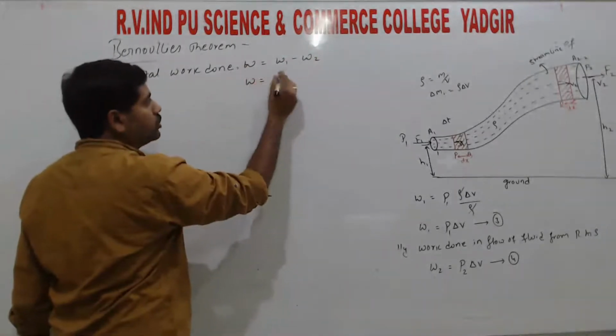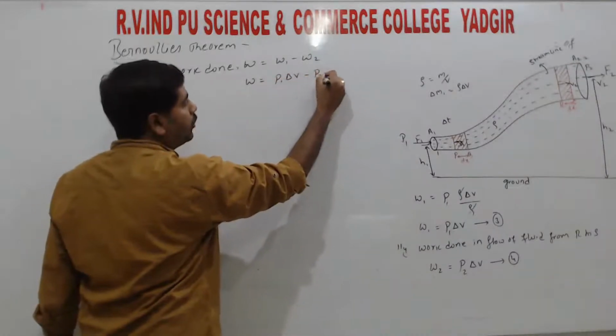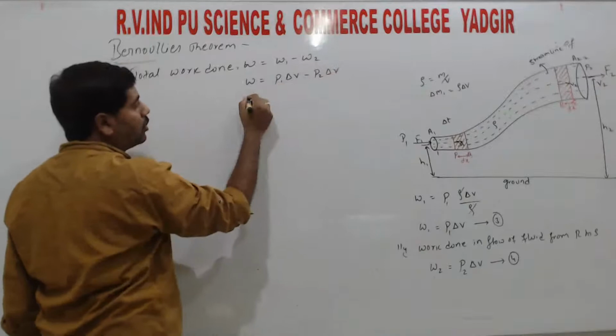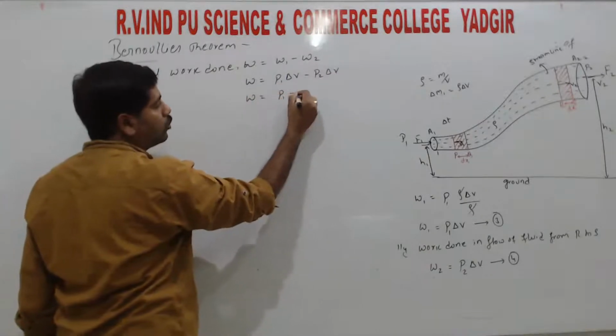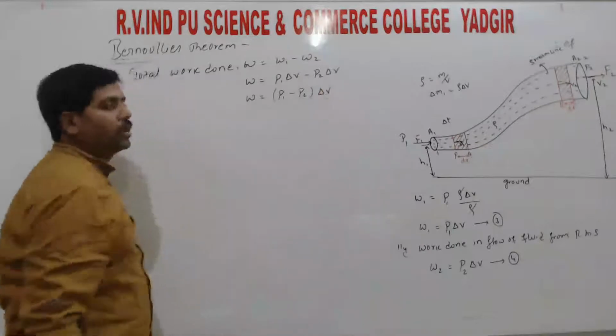So W is equal to P1 delta V minus P2 delta V. Delta V is common in both terms, so P1 minus P2 into delta V, right?